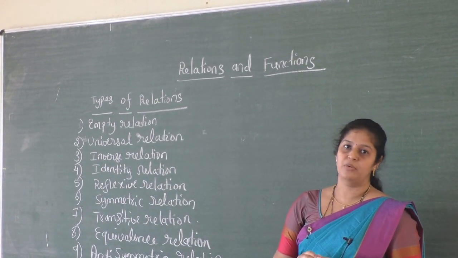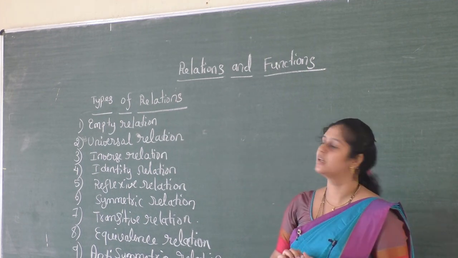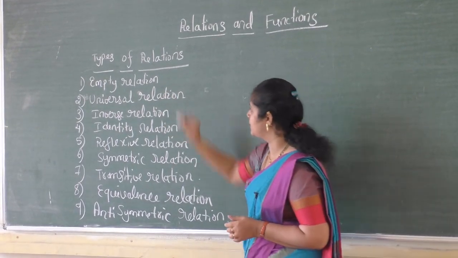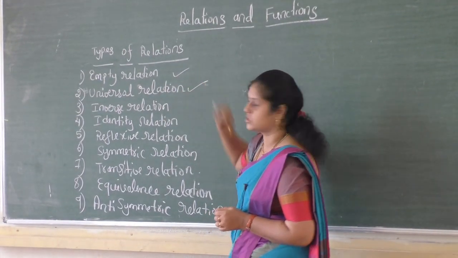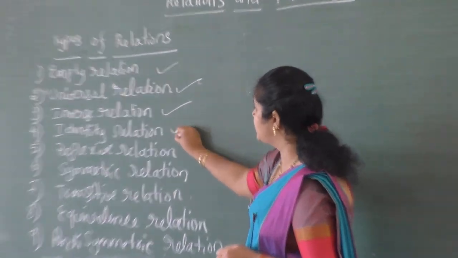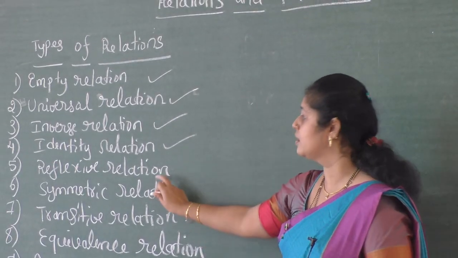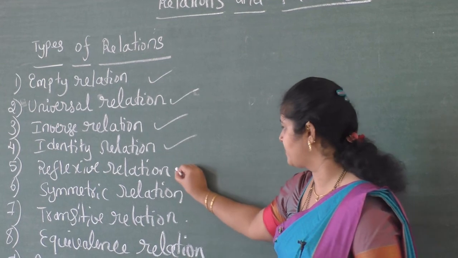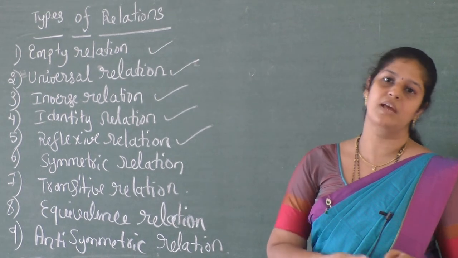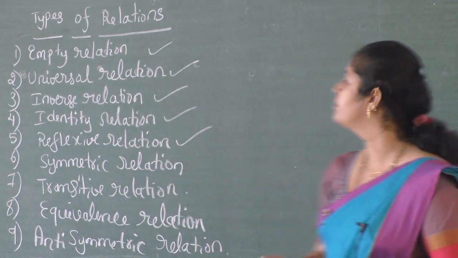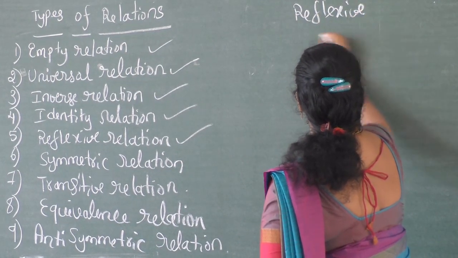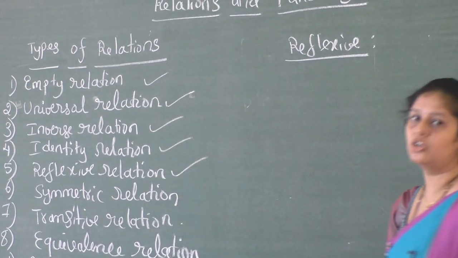Last class we studied types of relations. Already we discussed the empty relation, universal relation, inverse relation, identity relation, and I explained the reflexive relation. Now, once again I will tell the definition of the reflexive relation.